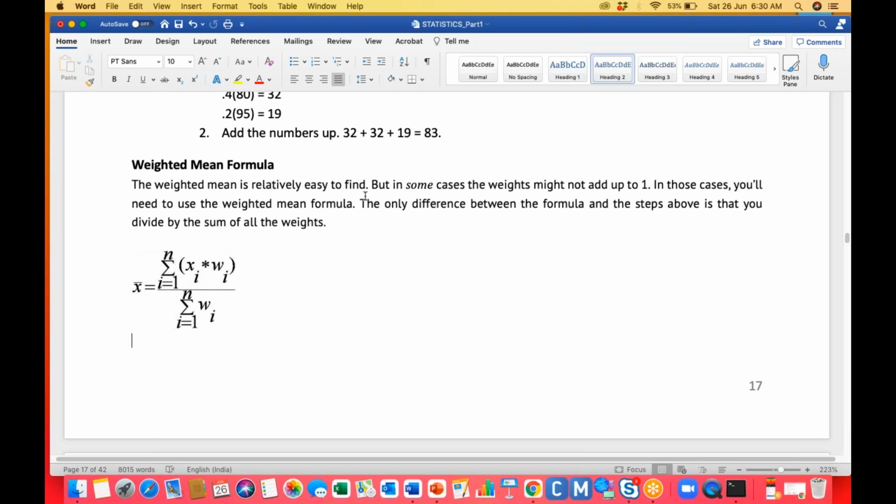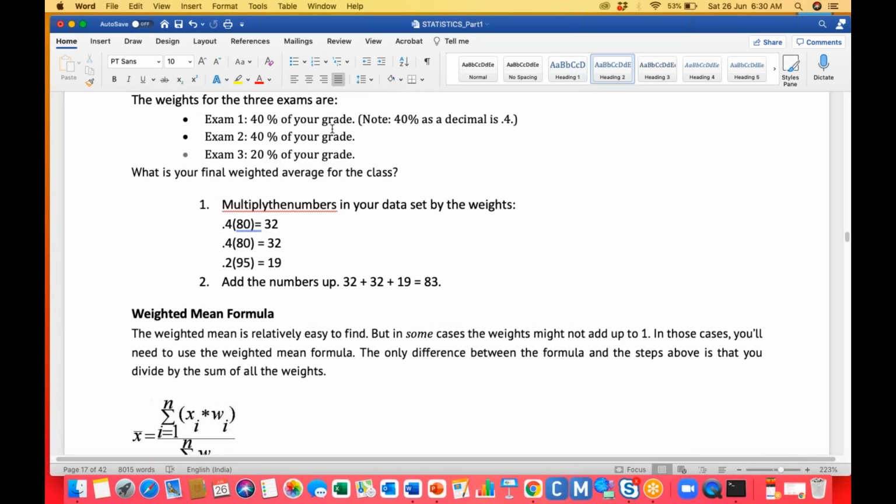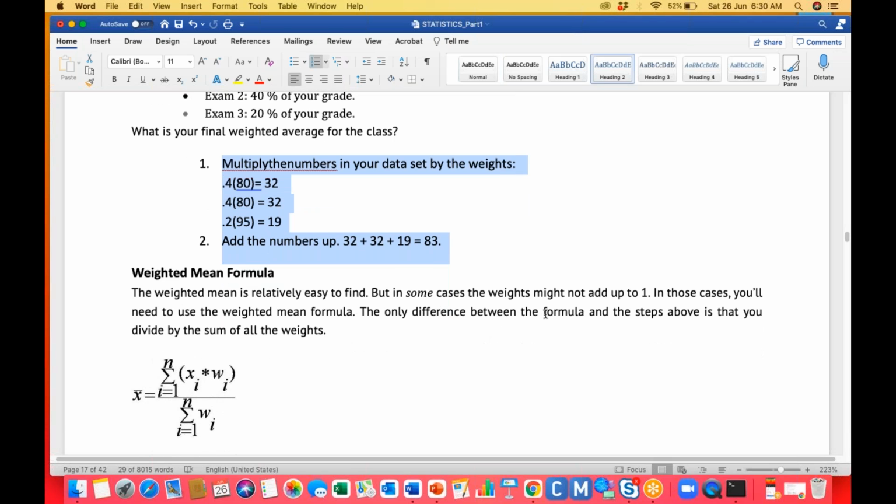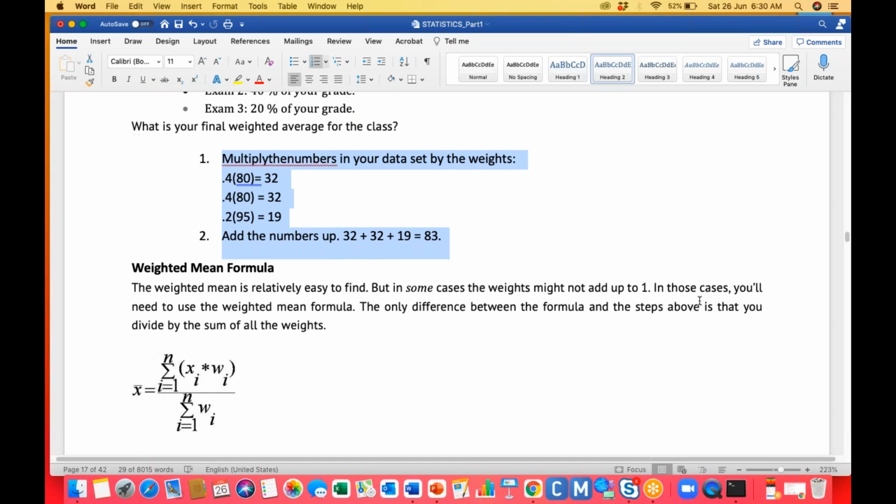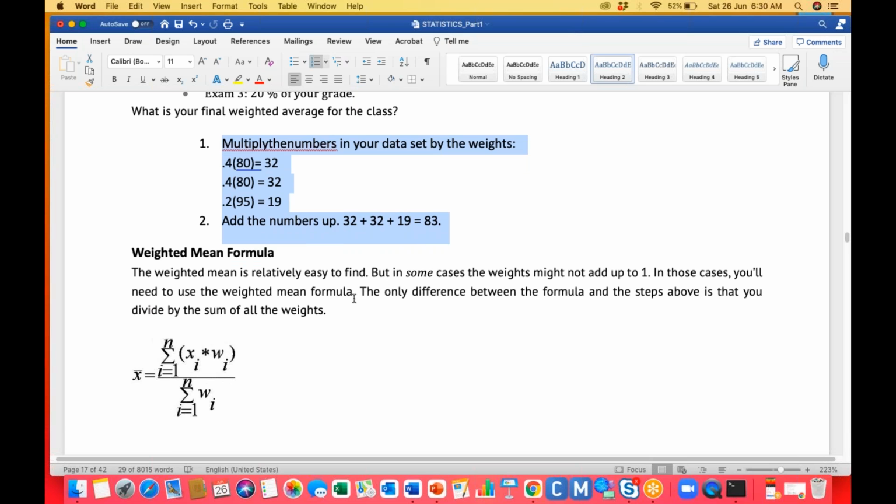The weighted mean is relatively easy to find, but in some cases the weights do not add up to one. For example, here whatever weights we have, if you sum them we are getting one, then we can follow this approach. But in some cases the weights will not sum to one. In those cases you will need to use the weighted mean formula, guys.